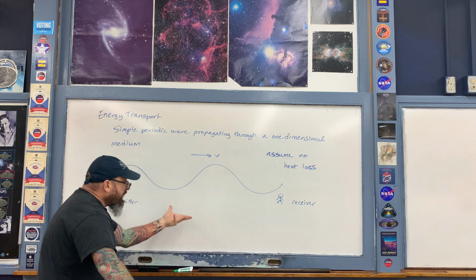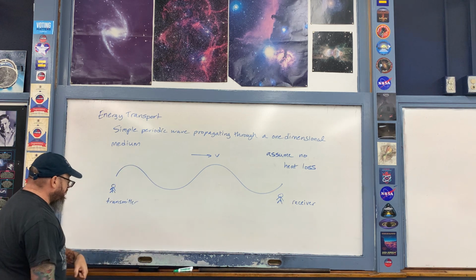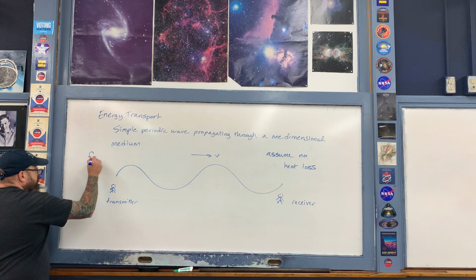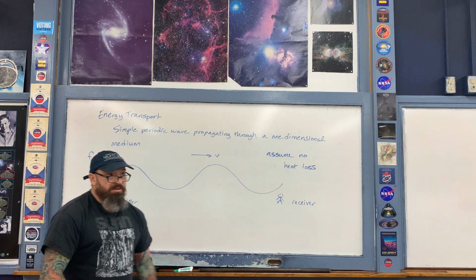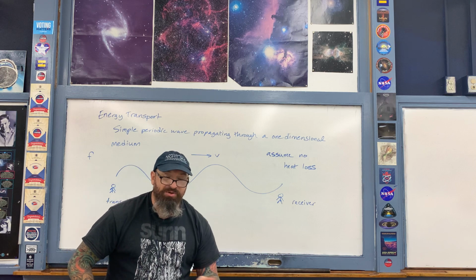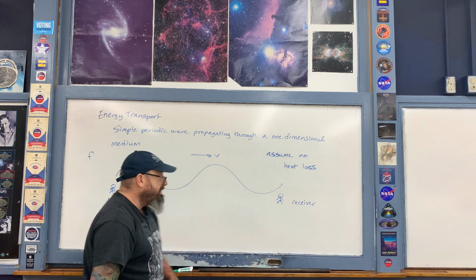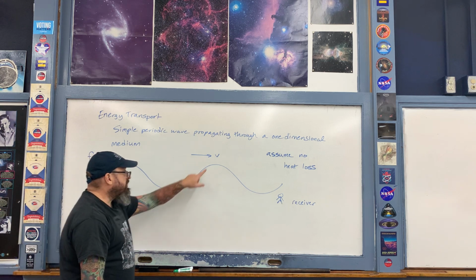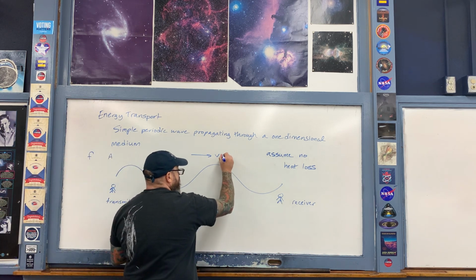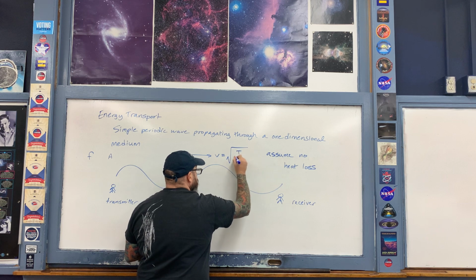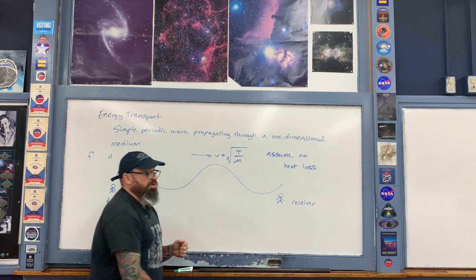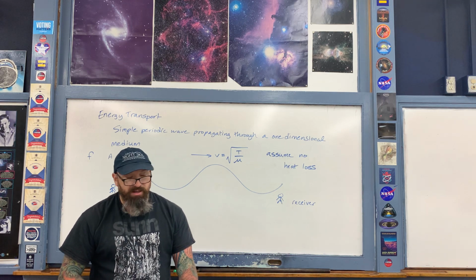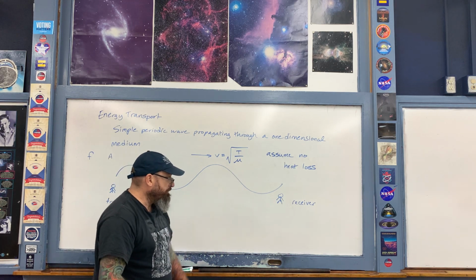Now, there are some properties associated with these waves that, for example, the transmitter can control. The transmitter can control the frequency of the waves. This is simply how many times per second the person oscillates their hand back and forth, and they can also control the amplitude of these waves. The speed of the waves themselves, if you recall from the previous lecture on wave dynamics, is governed by how much tension is applied to the medium and the linear mass density, mass over length, which is the quantity mu.